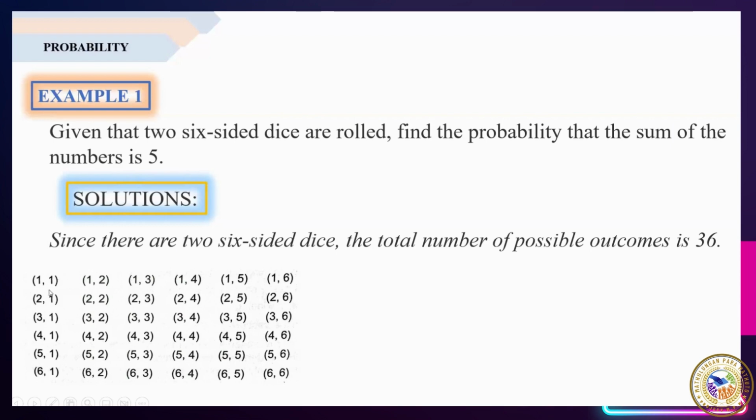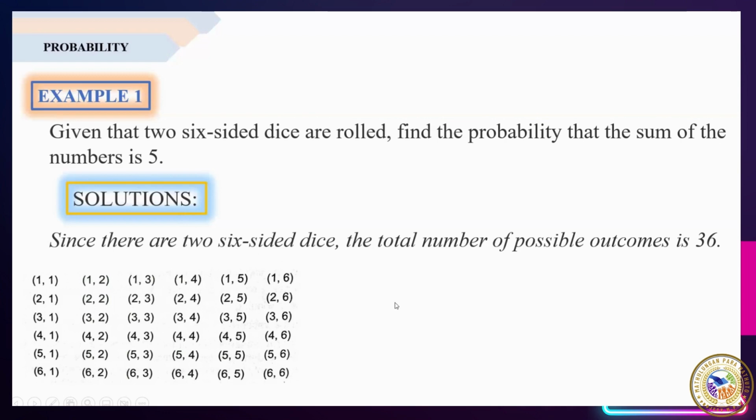Okay, so we have 1,1, 1,2, 1,3, 1,4, 1,5, 1,6, until 6,6. Kung bibilangin natin lahat itong possible outcomes na ito, ang total nito ay 36. Kaya ang total number of possible outcomes when the two six-sided dice are rolled ay 36.